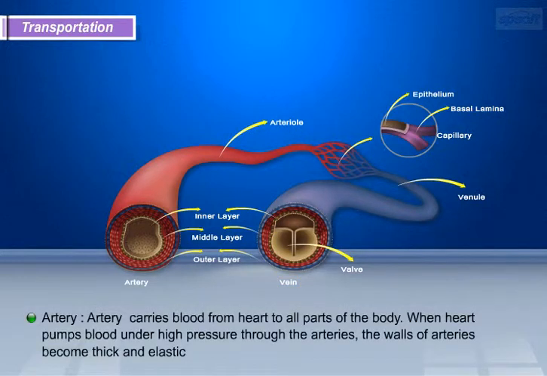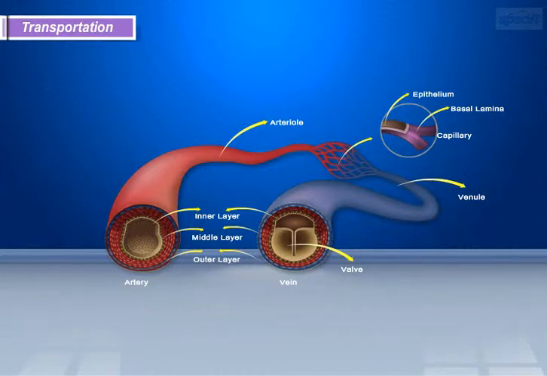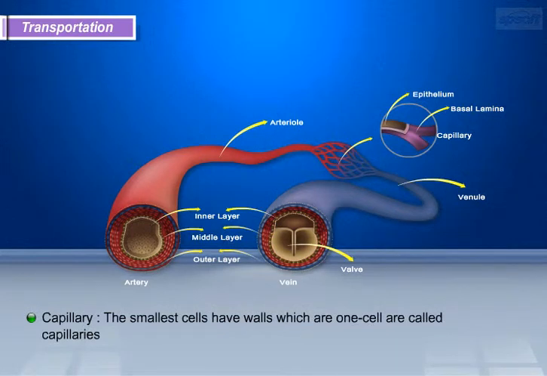Artery carries blood from the heart to all parts of the body. When the heart pumps blood under high pressure through the arteries, the walls of arteries become thick and elastic. After reaching the tissues, the artery divides into smaller and smaller vessels, to bring blood in contact with all individual cells. The smallest vessels have walls which are one cell thick, and are called capillaries.